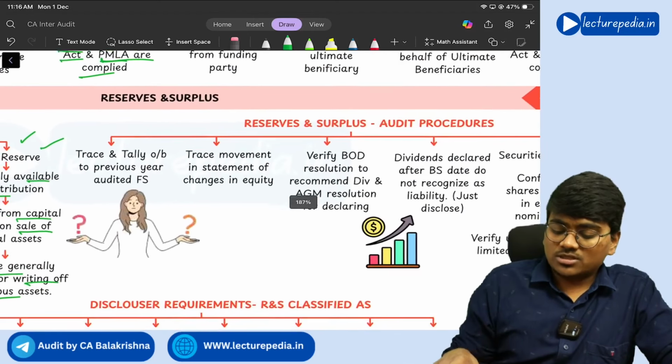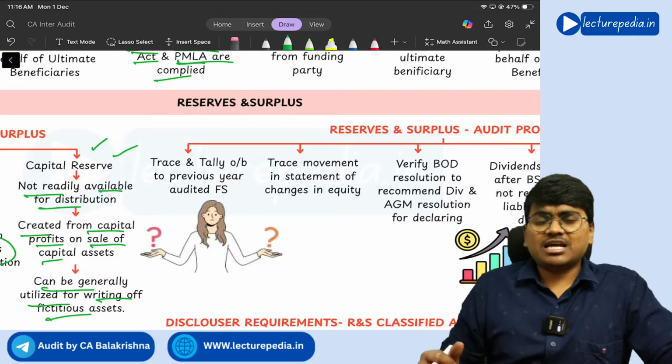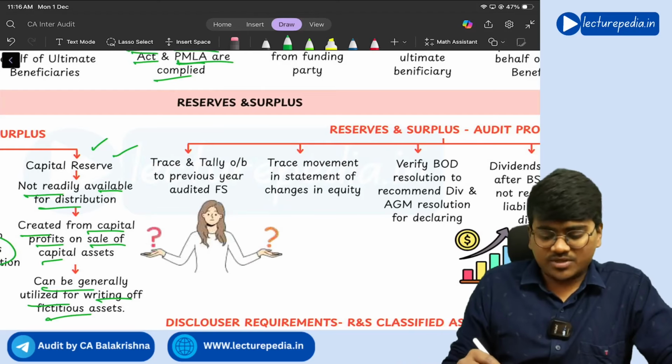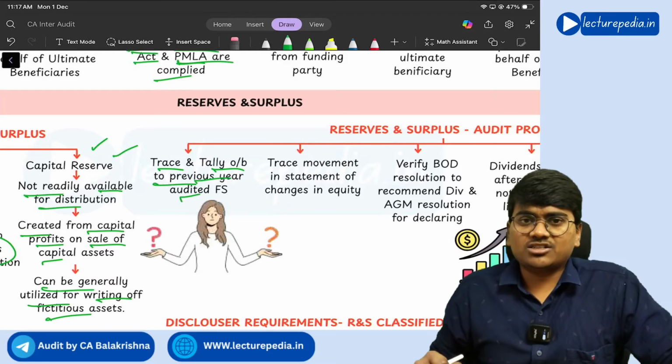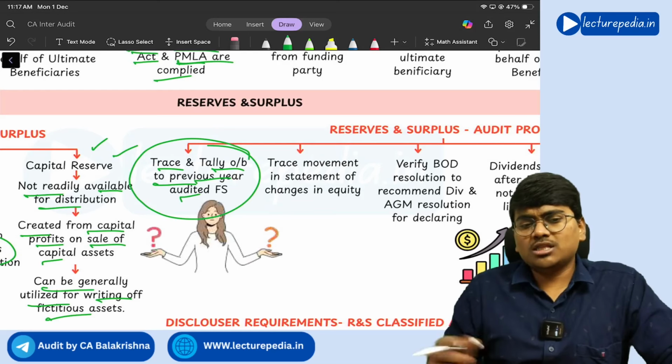Next, with respect to these reserves and surplus, what points do you need to see? See, just like for share capital, you tallied the opening balance. Here also you need to see the same thing. Trace and tally the opening balance to the previous year's audited financial statements. This point you can basically use for all the balance sheet items.